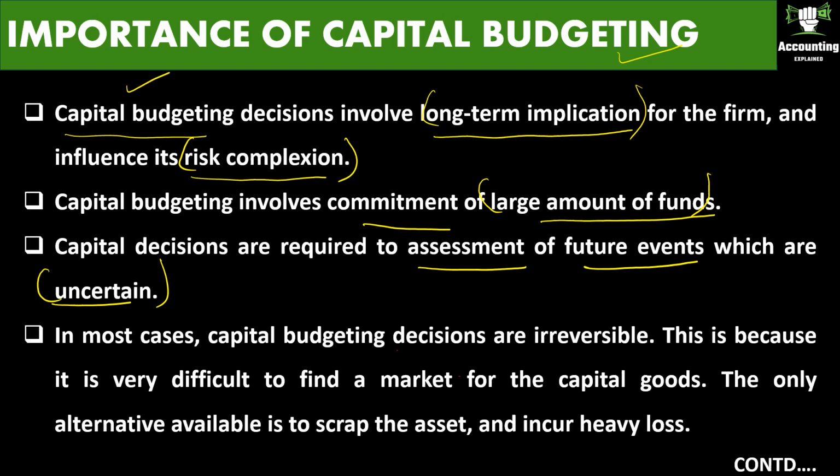In most cases, capital budgeting decisions are irreversible. Today, you have spent something on buying a fixed asset or machinery. But if you feel that the machinery is not of good use to your business, that expenditure is irreversible. Already you have spent, you cannot do anything.